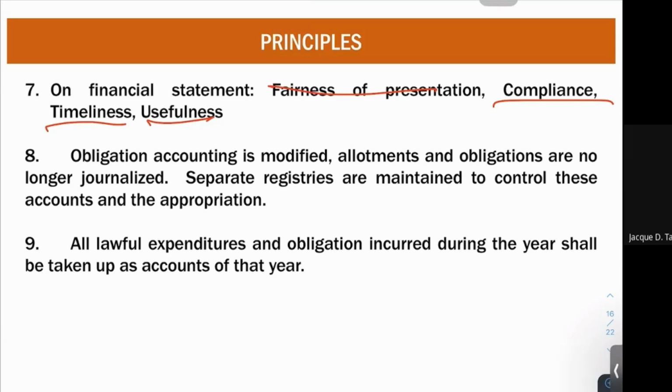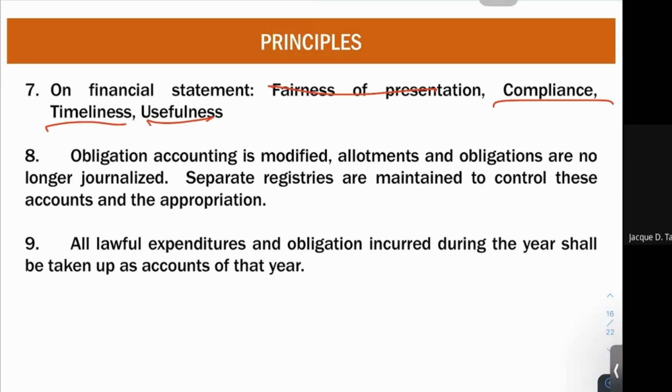Timeliness, of course, talks about the promptness of the financial statement. We say if it is promptly given, it is more useful to decision making. As to usefulness, this is the use of the financial information provided by the financial statement as to the user who will now make the decision.